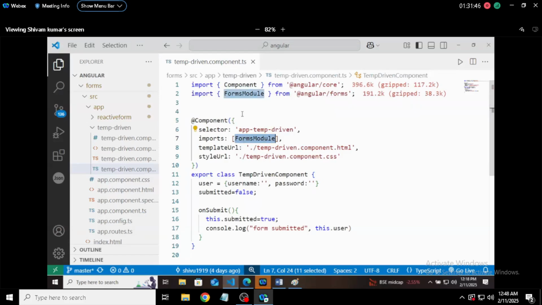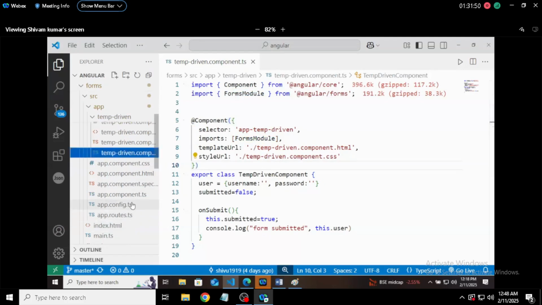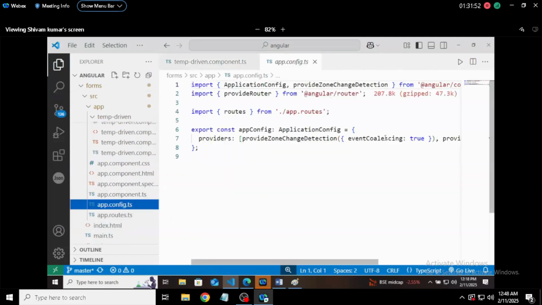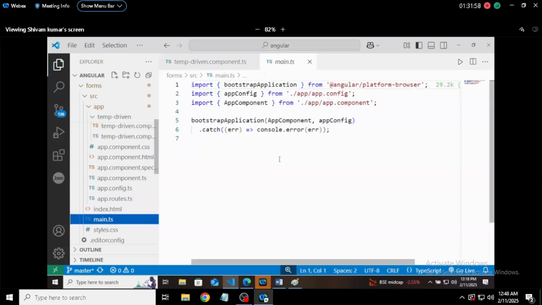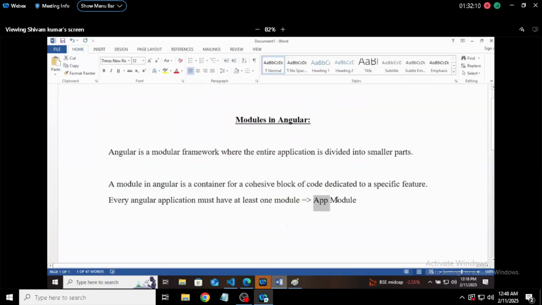But where is the app module? Because here we are not writing it. So go to app.config.ts. Here we have removed that, so you are importing the app component and app config. These are the app modules, meaning a single bootstrapping application.